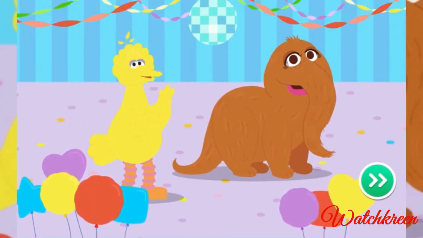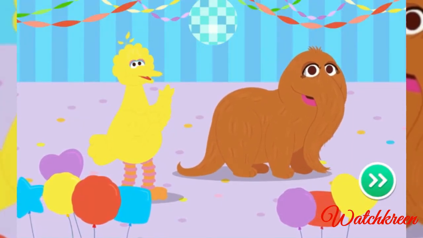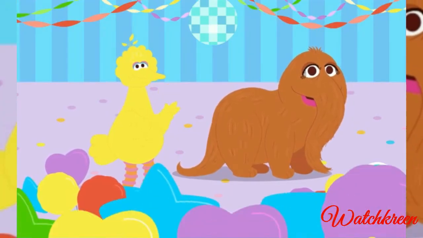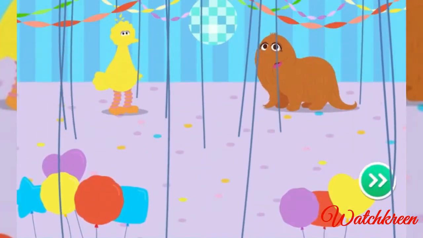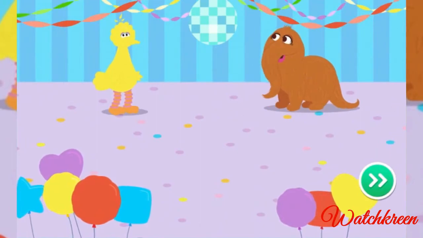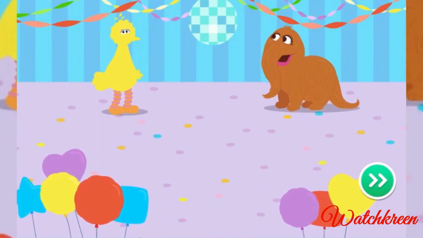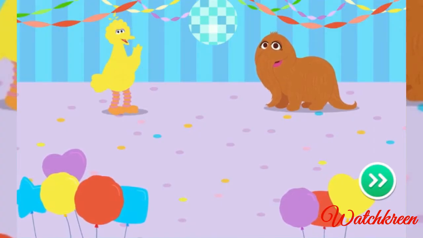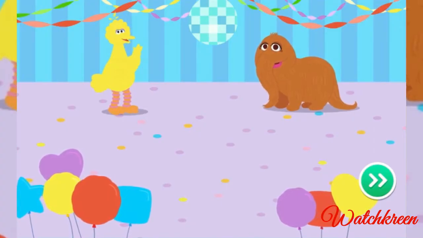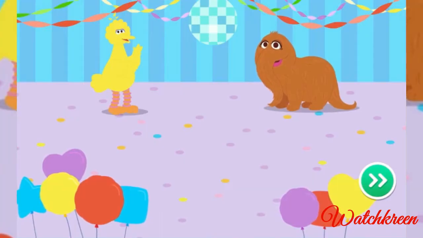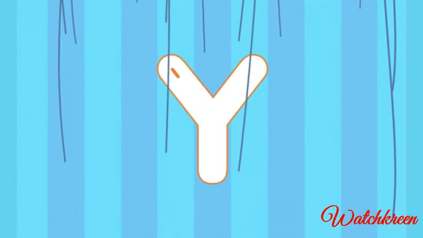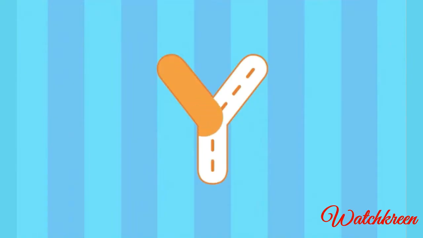We're so glad you're here because we're having an alphabet dance party for all our letter friends. Bird? Yeah, Snuffy? There aren't any letters here. Gee, Snuffy, you're right. Help us create letter friends to invite to our party. Come on, let's get started. To make a letter friend, trace the letter.